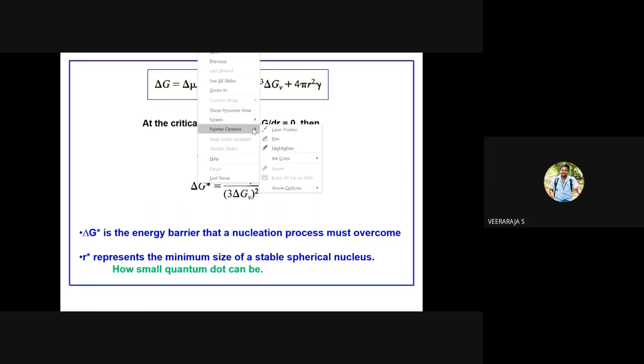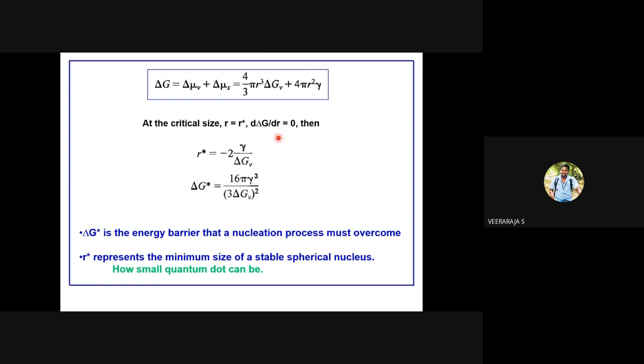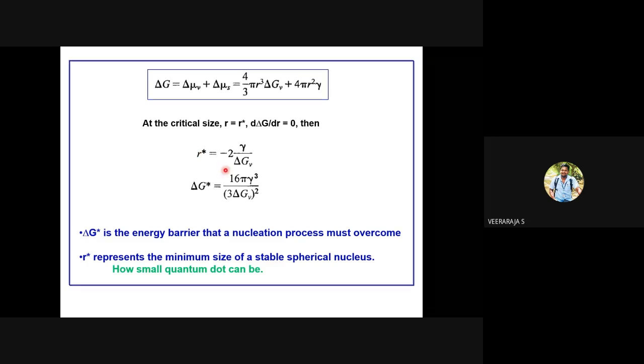So corresponding to the minimum critical size, R star. If you know these values, we should be able to calculate delta G star and R star. So what is delta GV? Volume free energy change. That is negative. So you will get a positive R star, some size you will get, a few nanometers, it may be 1 nanometer, 2 nanometer, depending on the reaction conditions.